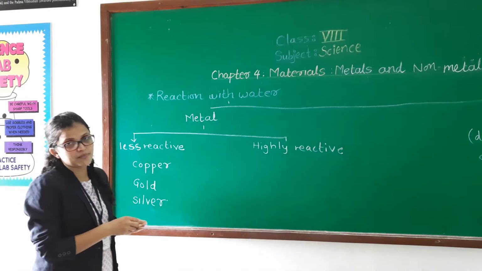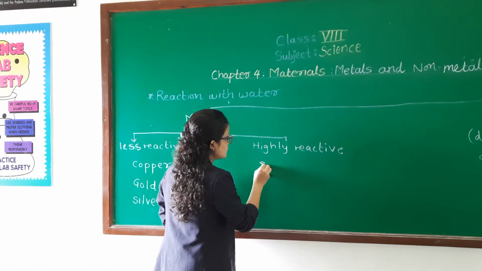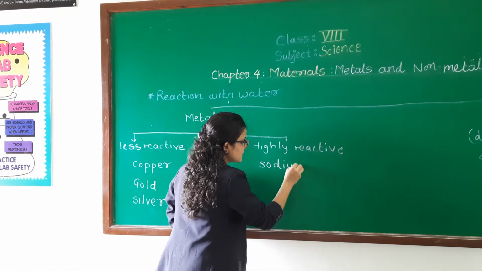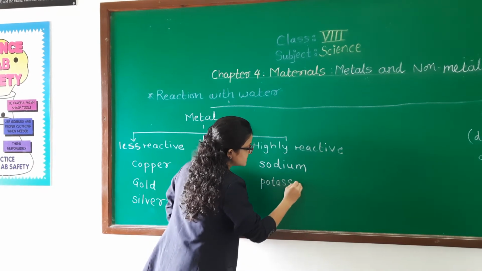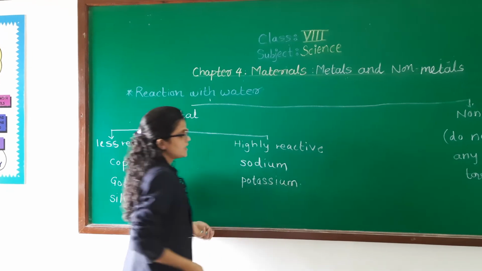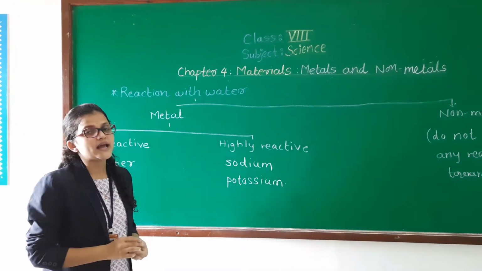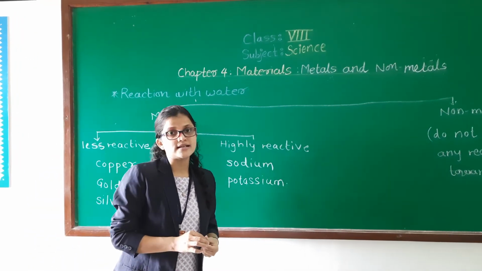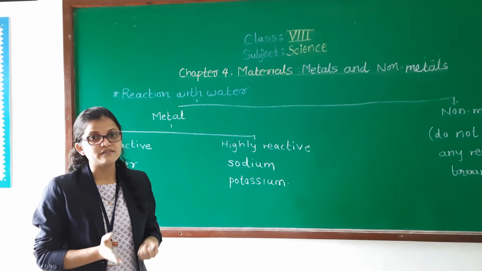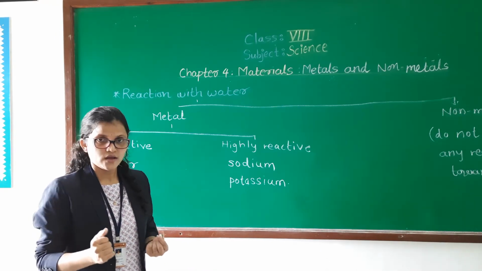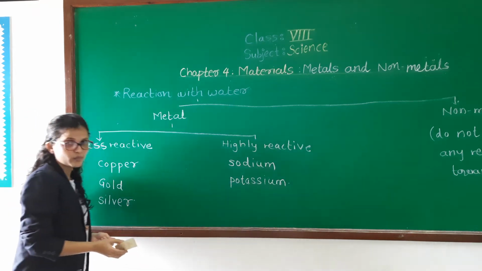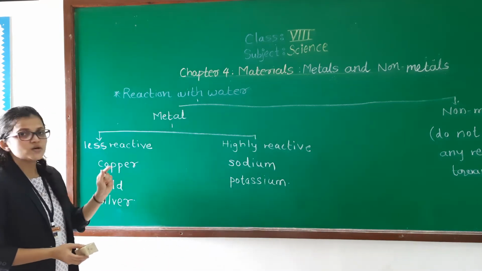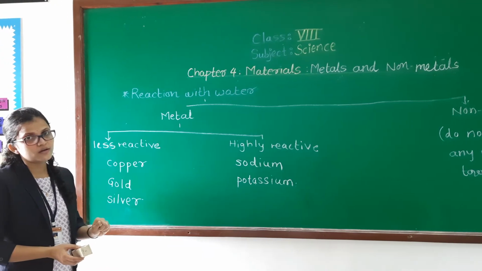But what will happen in case of sodium and potassium? That we have to discuss. Sodium and potassium, these two metals, are highly reactive towards water. Just write down these things in your notebook.